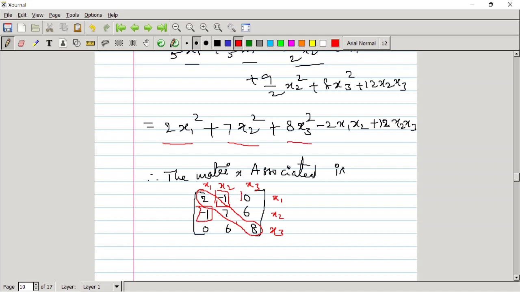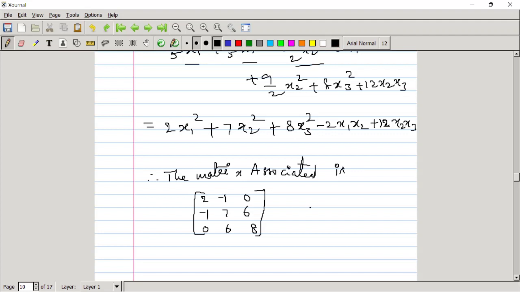Similarly, the entry for x3 x1 is half of its coefficient. Similarly, here the 6 is half of the coefficient of x2 x3. Half of the coefficient 12 is 6. This is how to write the matrix corresponding to a quadratic form. Is it clear for the people who didn't know how to write it, or does anybody still have a doubt? If not, I will proceed with the next problem.